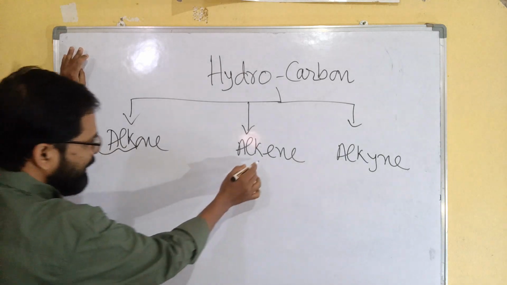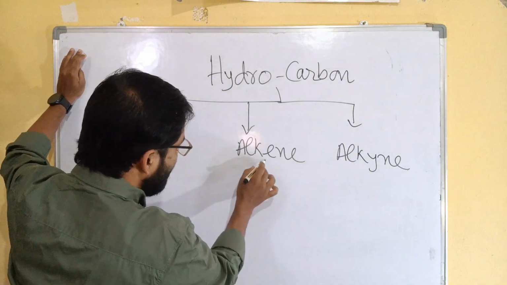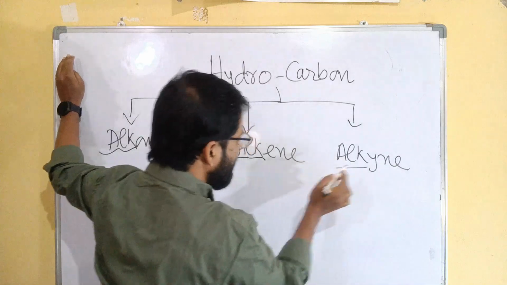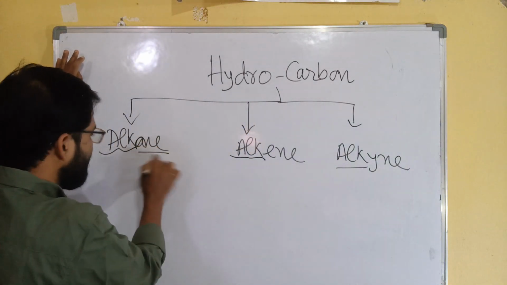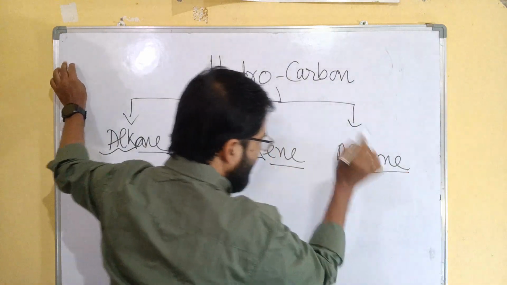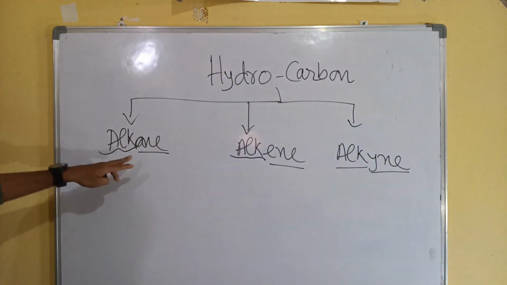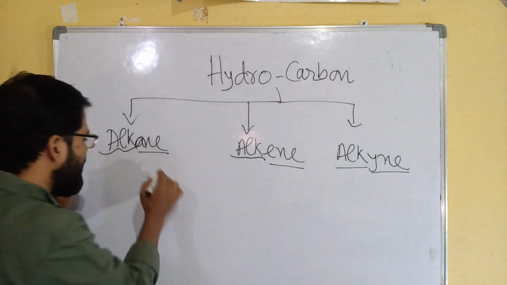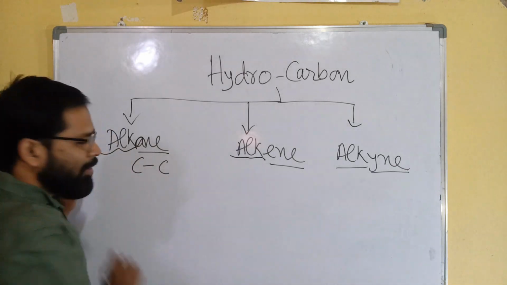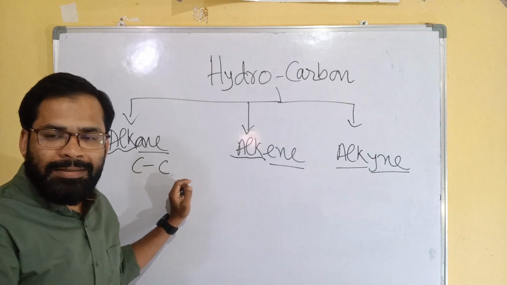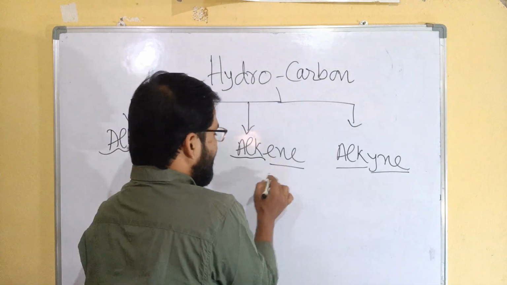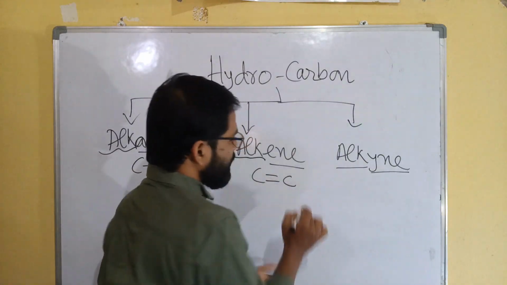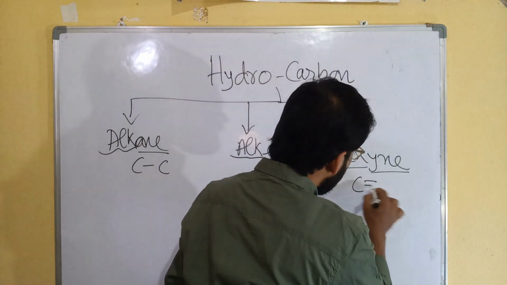Alk, here also alk, these are common terms. So the difference is ANE, ENE and YNE. When the term ANE comes, that means carbon-carbon single bond only. ENE, alkene, carbon-carbon double bond. YNE, carbon-carbon triple bond.